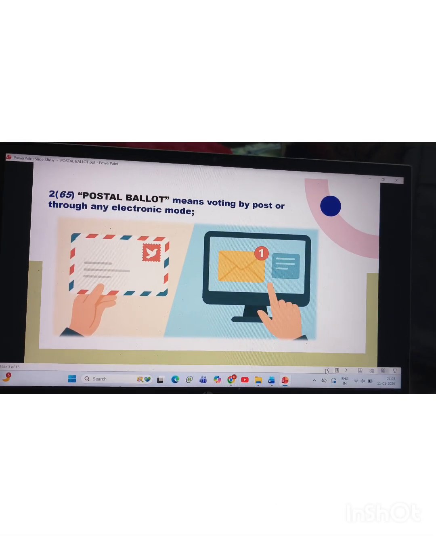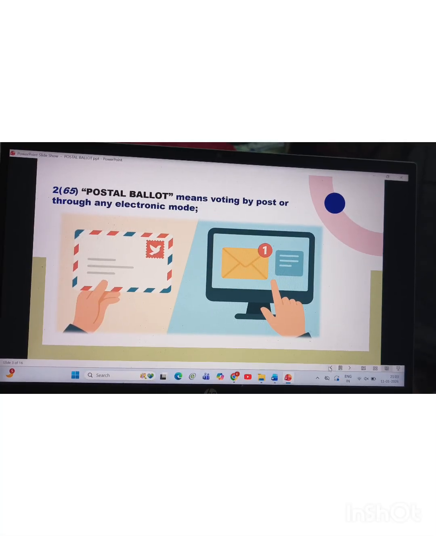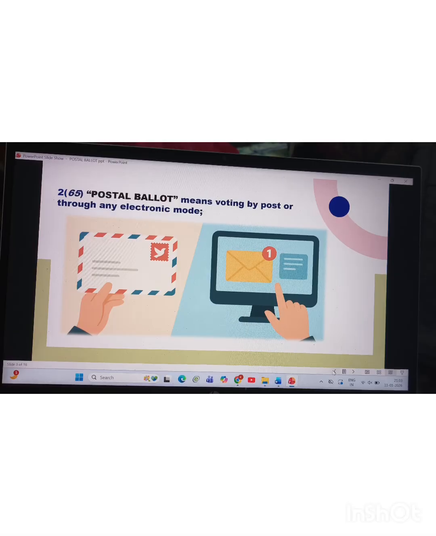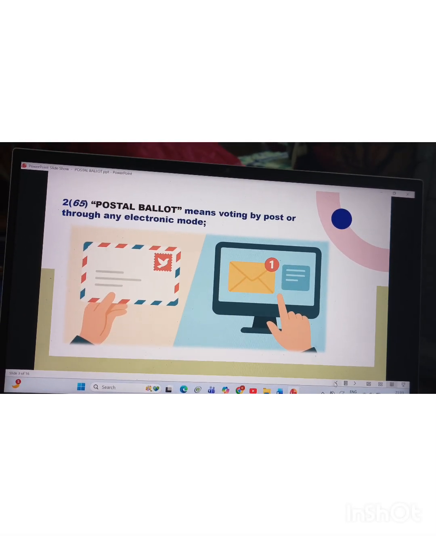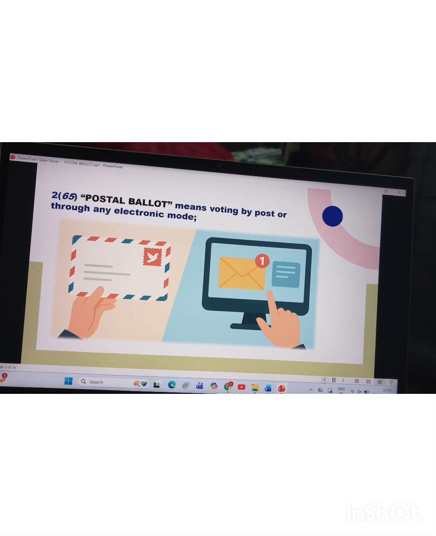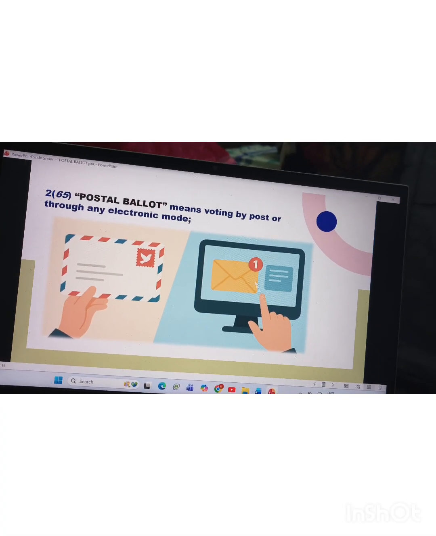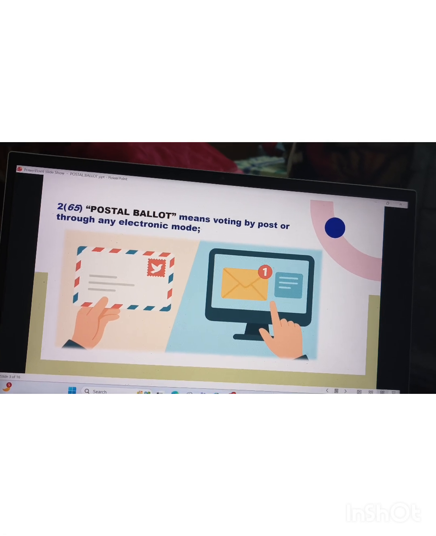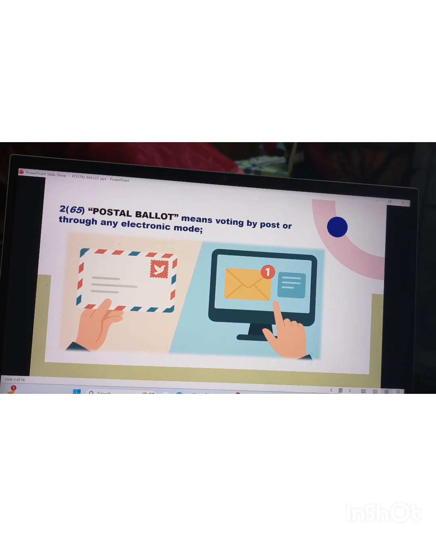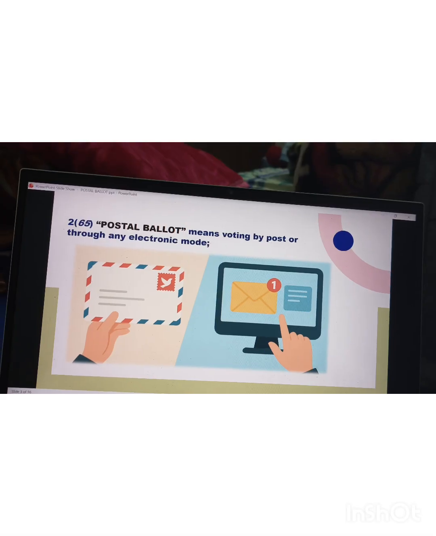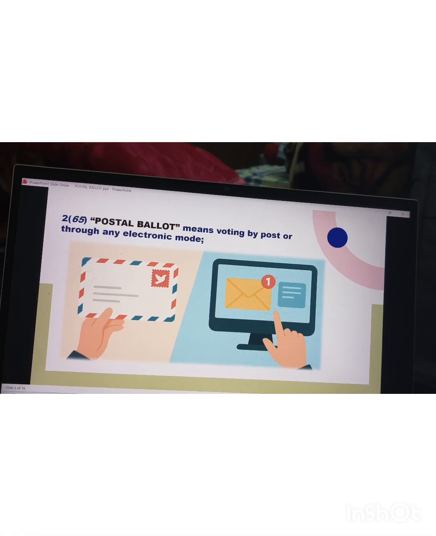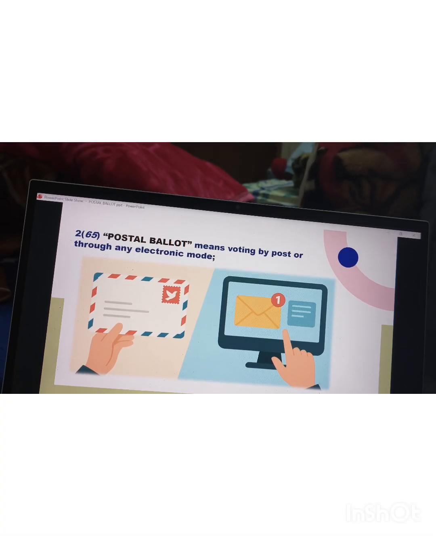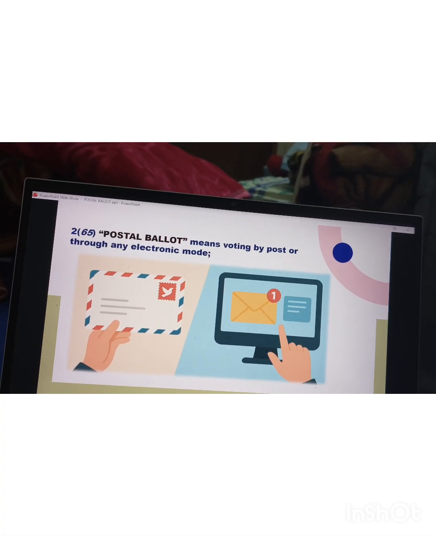So firstly, let's understand the meaning of the postal ballot. Section 2 subsection 65 talks about the postal ballot meaning voting by post or through any electronic mode. Voting by post: in this scenario, a company sends the ballot papers to all the shareholders at their registered address, and such shareholders give their assent or dissent and return it to the company through registered post. So this is all about voting by post.